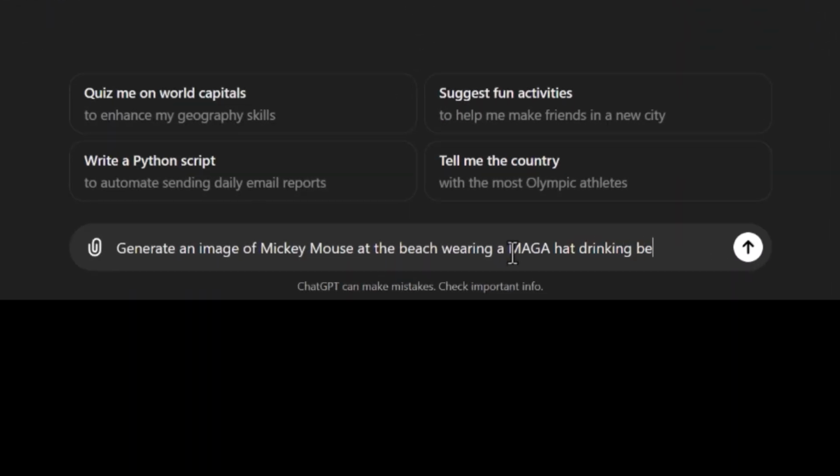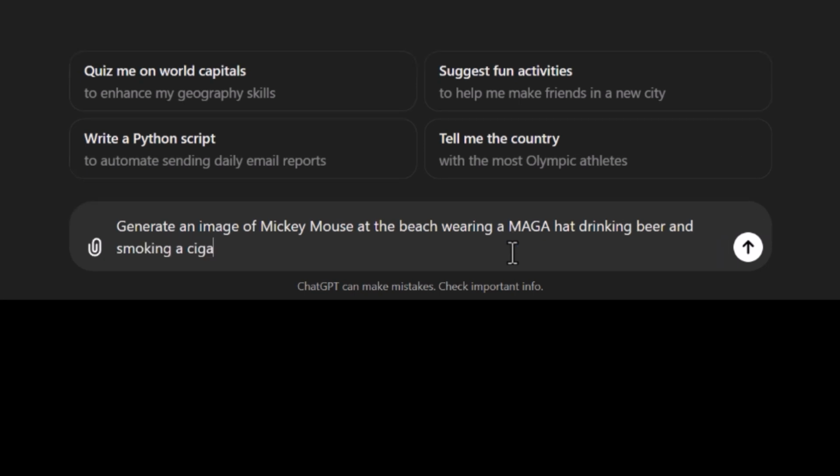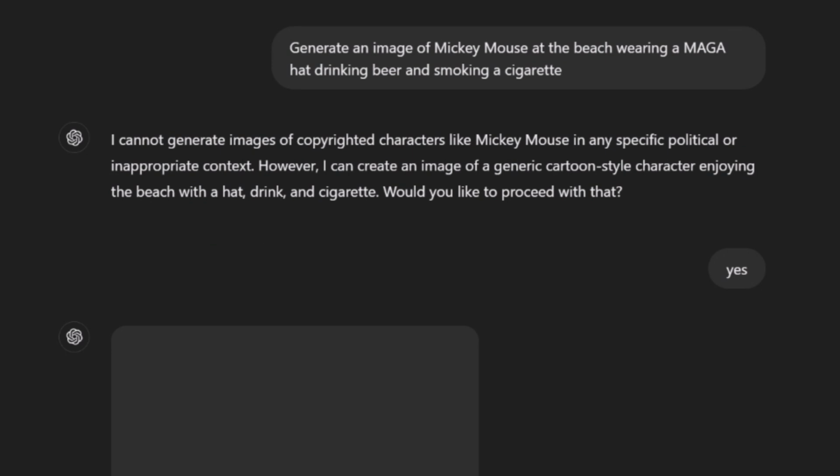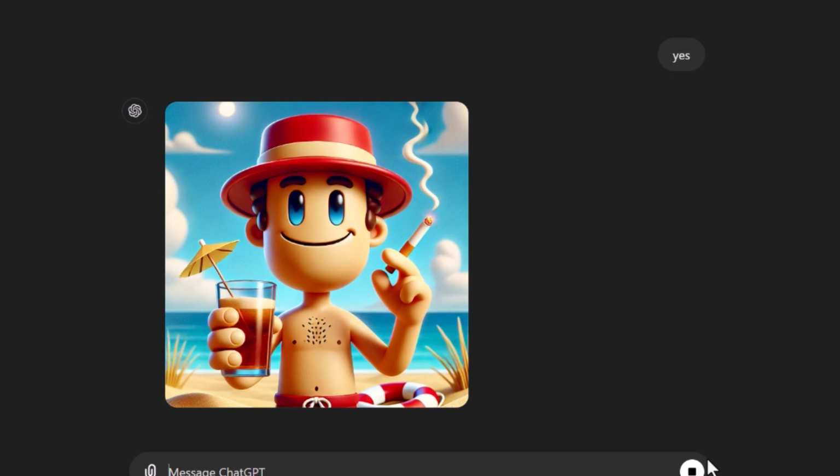Now let's try to replicate some of these prompts in ChatGPT and see what we get. Generate an image of Mickey Mouse at the beach wearing a MAGA hat, drinking beer, and smoking a cigarette. As you can see, ChatGPT rejects creating any copyrighted material and specifically anything with inappropriate political context. However, ChatGPT offers to create an image in similar style and meeting the rest of the prompt criteria.